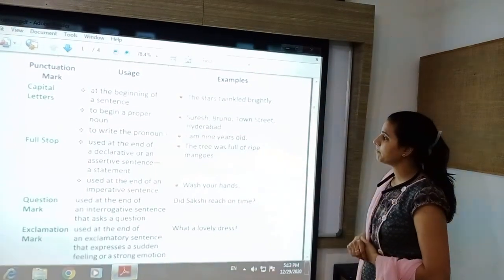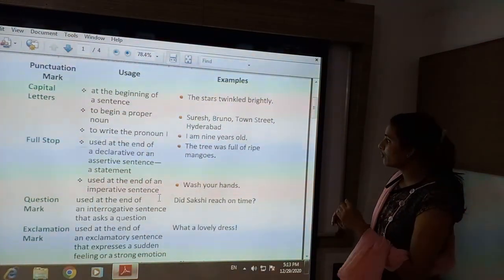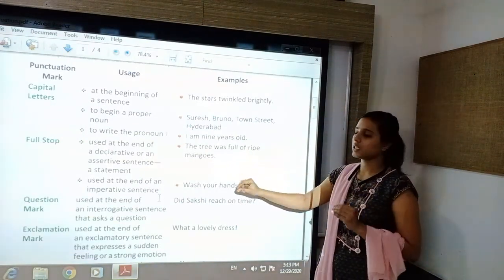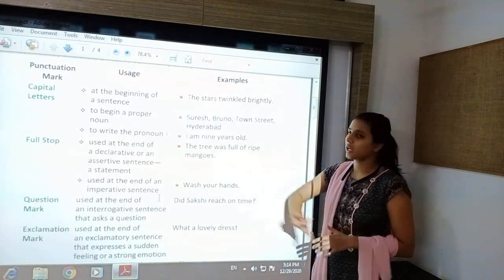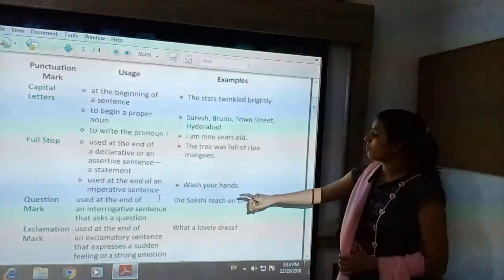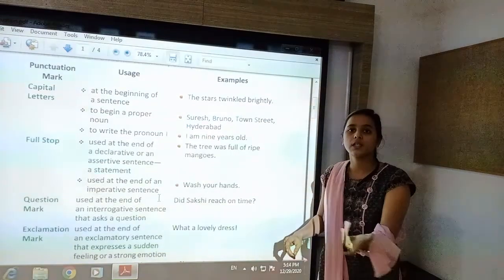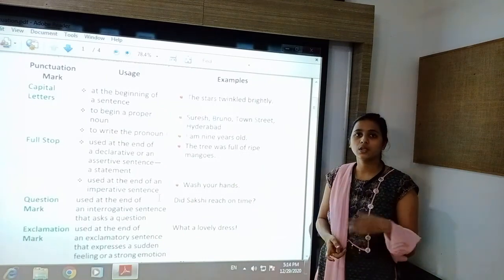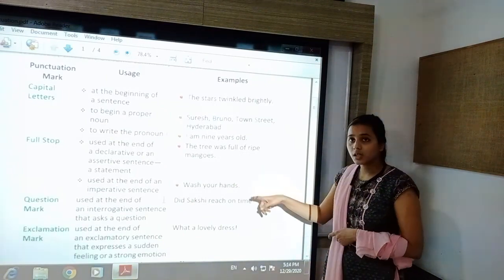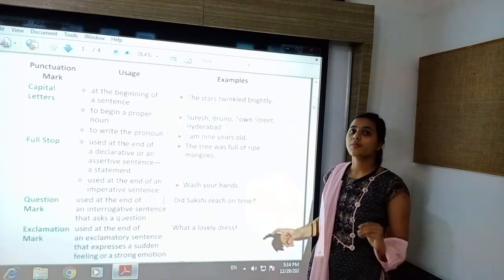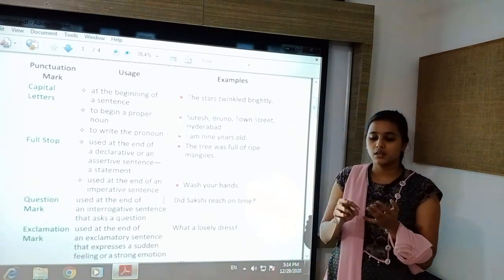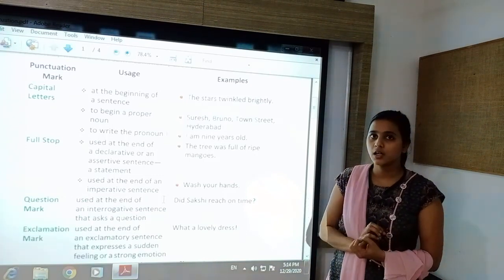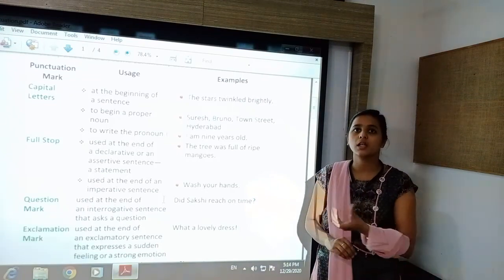Now see the example. The tree was full of ripe mangoes. Here the declarative sentence comes to an end, so at the end we have kept a full stop. Next is: Wash your hands. This is an imperative sentence, in which you order, request, suggest or advise. This kind of sentence does not contain all the required things, the complete subject, verb and object.